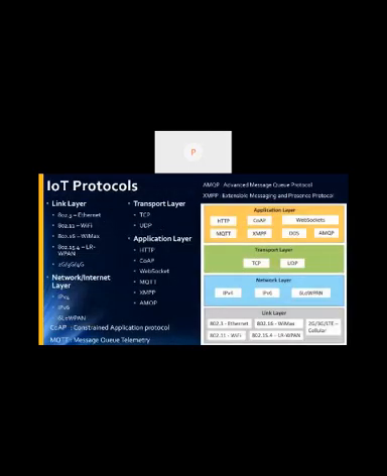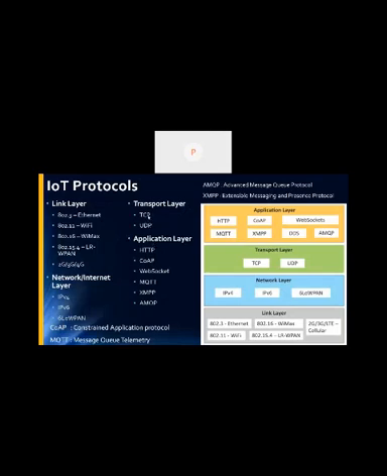And these are the protocols that we use in IoT. At the physical layer side, we have Ethernet, Wi-Fi, WiMAX. And at the network layer, it is IPv4, IPv6. IPv6 is very important for IoT because it has to address millions and billions of devices, so it should have more addressing space. So IPv6 is more relevant now.